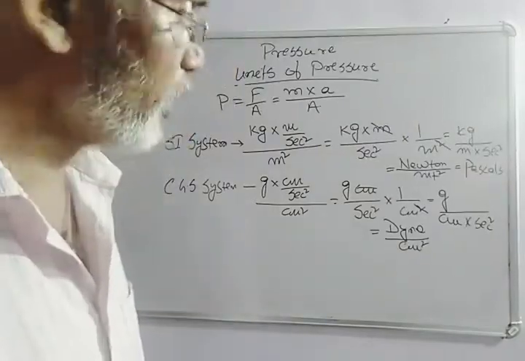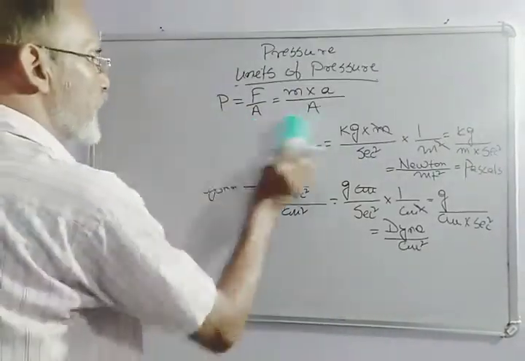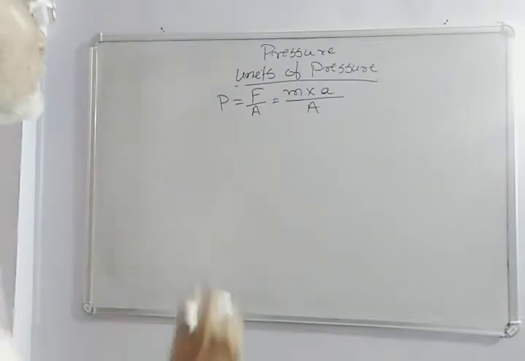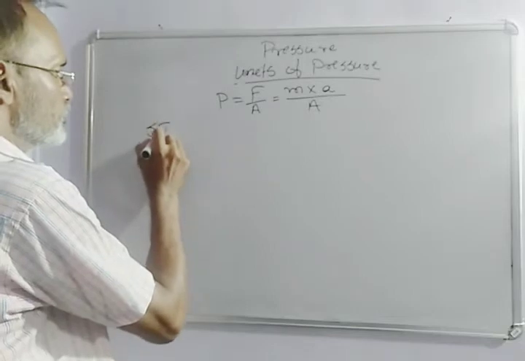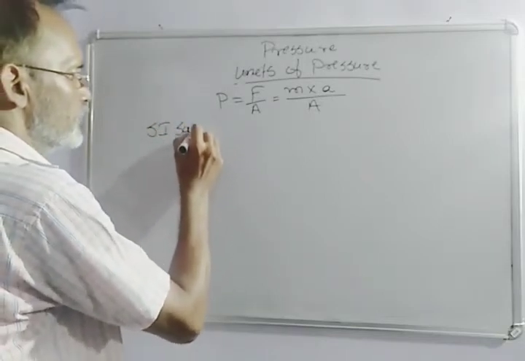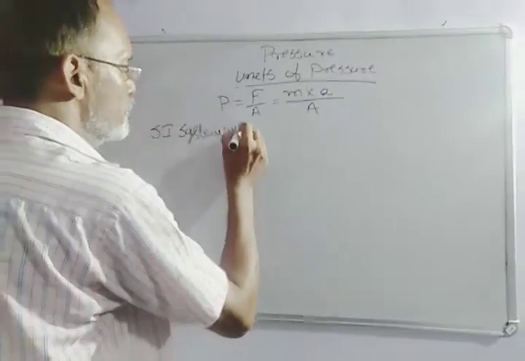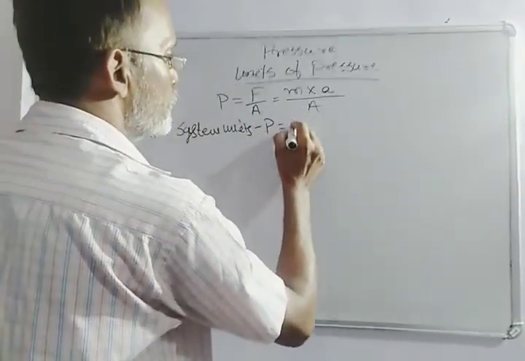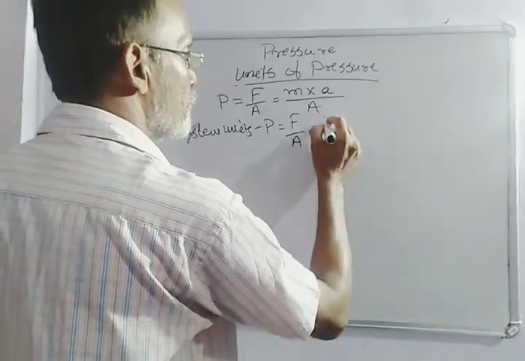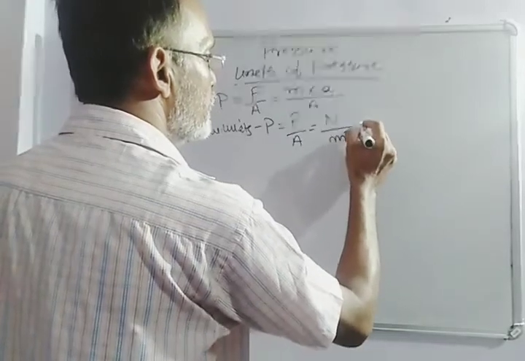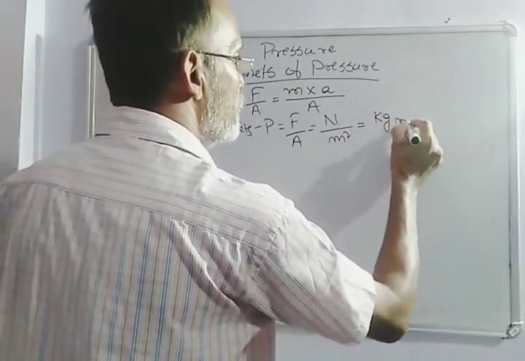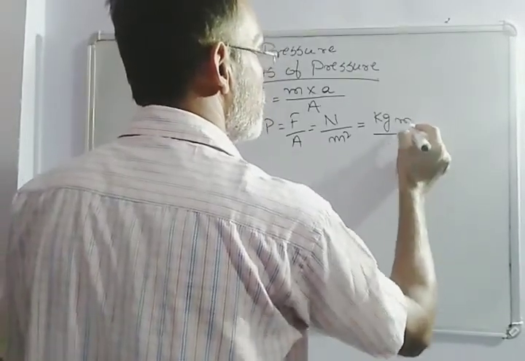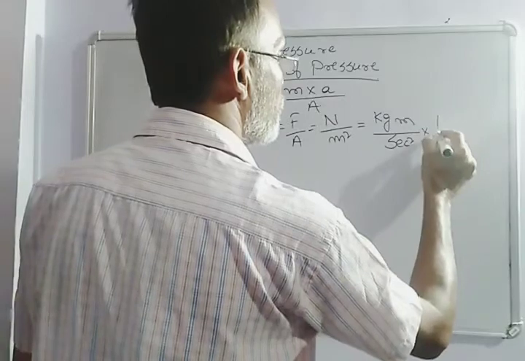Now we will study the relationship between the CGS and SI systems. In the SI system, pressure is equal to force by area, which is Newton by meter square, equal to kg meter per second square into 1 by meter square.